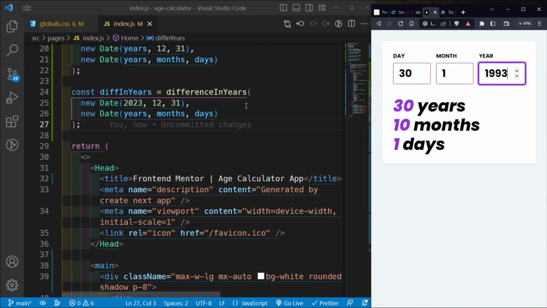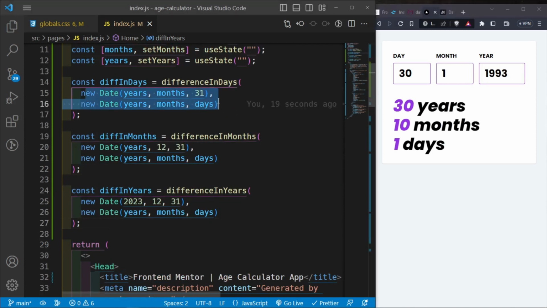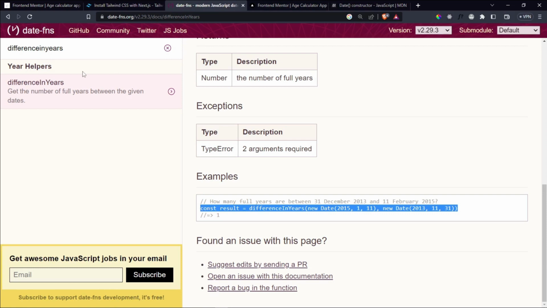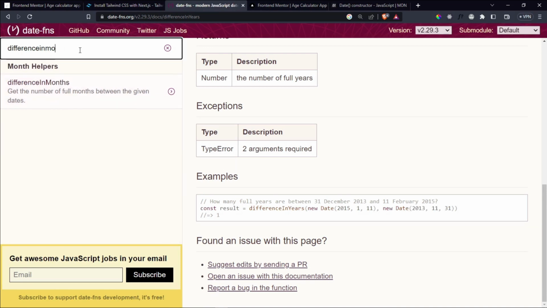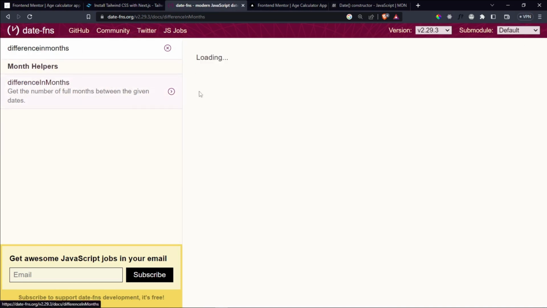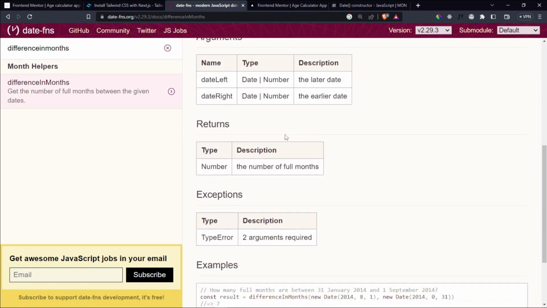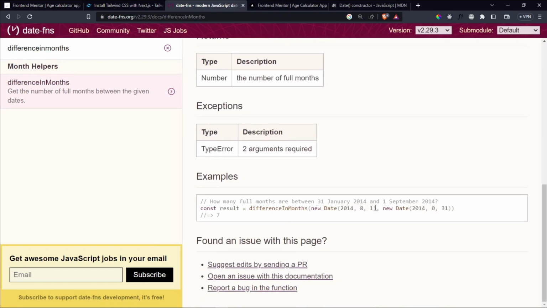And let me try to explain this a bit further, how I got to this, right? If you take a look at the documentation for difference in months, what happens is, if you want to get the correct number of months between two dates, then look at this. You get that the years are almost the same.